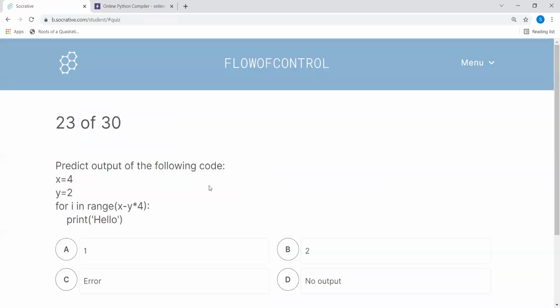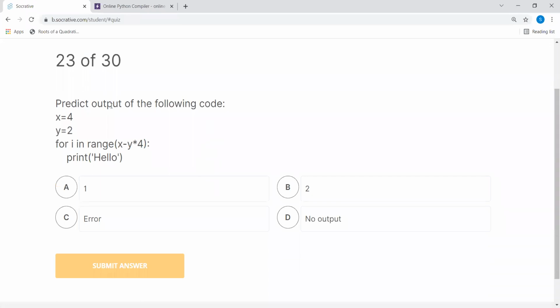That is correct. Now this one: predict the output of the following code. x is 4, y is 2. for i in range(x - y * 4): print("hello"). First thing you see is that x is 4 and y is 2 into 4, which is 8.